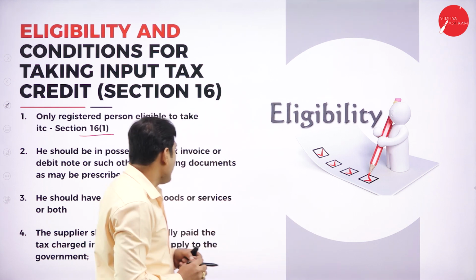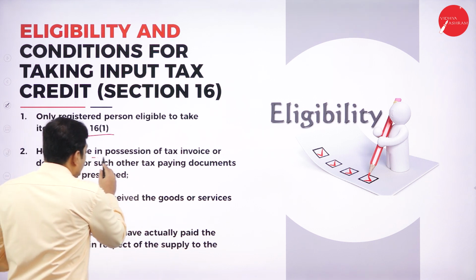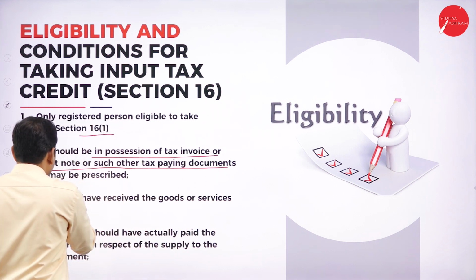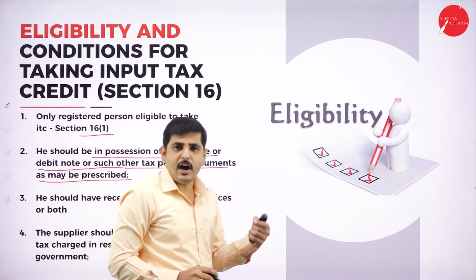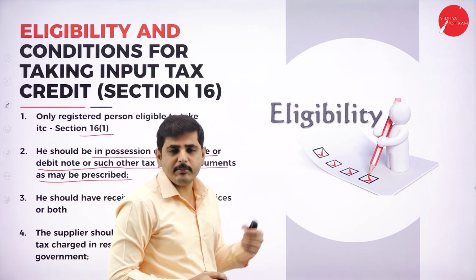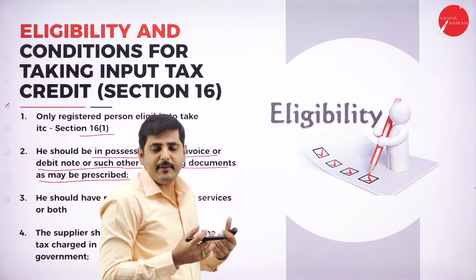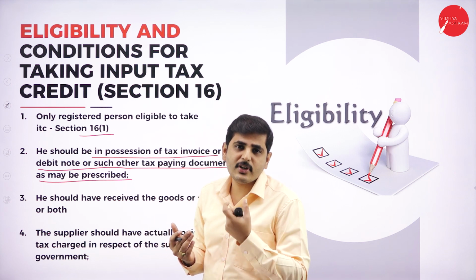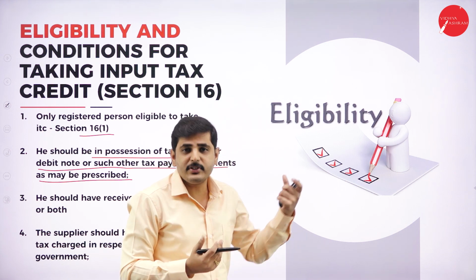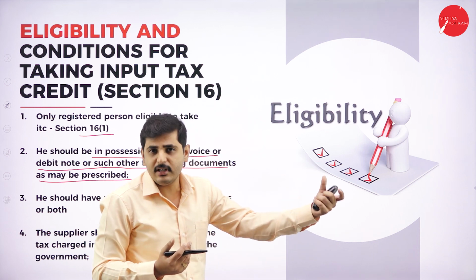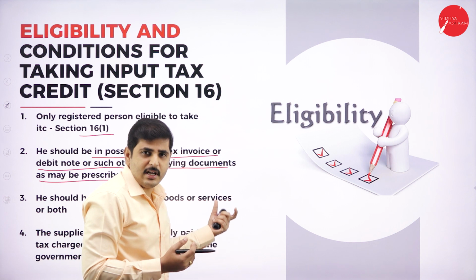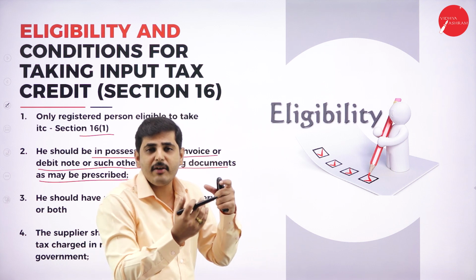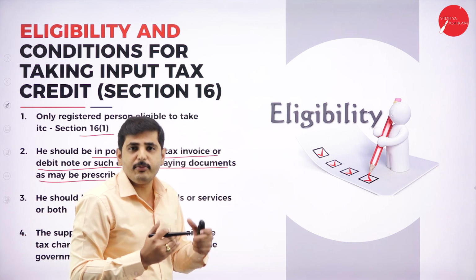Next one, he should be in possession of a tax invoice or debit note or such other tax paying documents as may be prescribed. For example, when we claim the input tax at the time of selling, we should already have all the documents, bills and debit notes for the purchase of raw materials, articles and machinery to produce the goods. We sell the goods only after producing them, and for production we have already used raw materials, machinery and other services. So we should have all the bills and related documents to claim input tax credit.